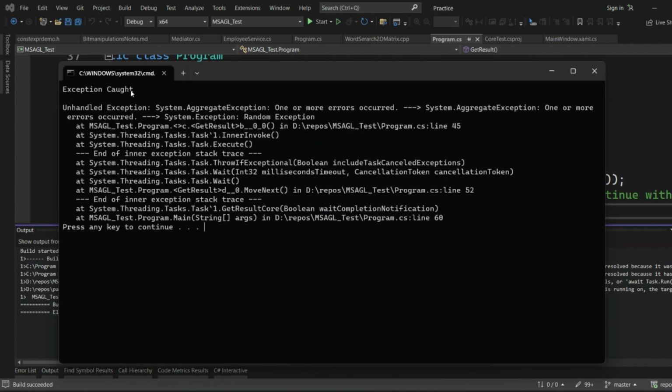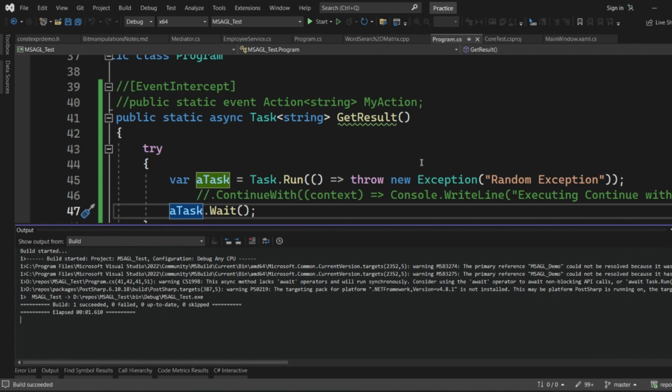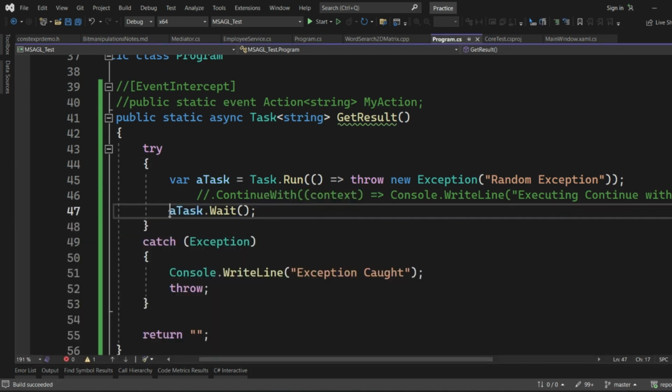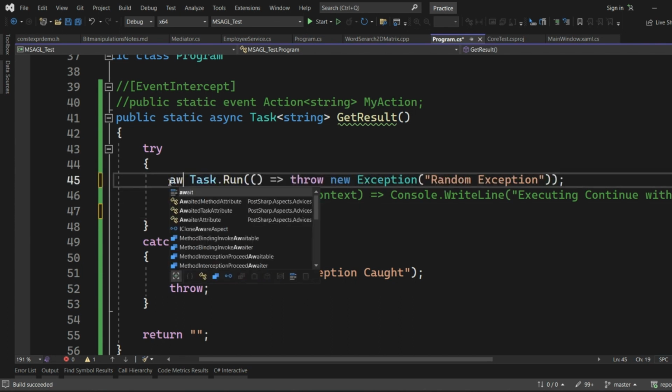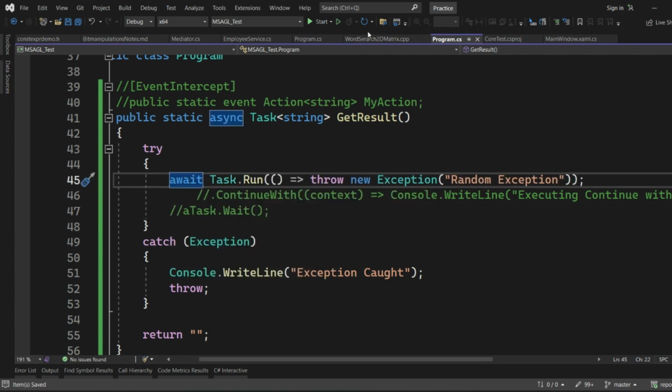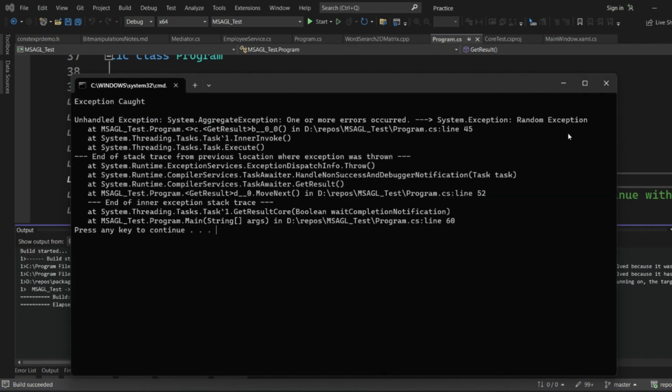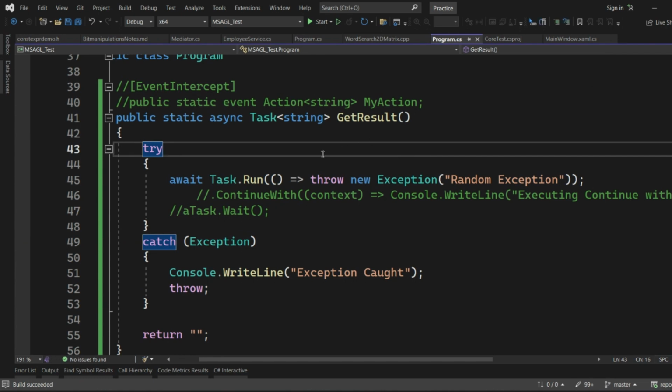So you can see now the exception is getting caught in the catch block, and exception details are also seen in the console window. So let me try one more thing. Instead of waiting for this particular task, I will do await. Let me try to run this code once again. Yeah. Again, the exception is getting caught and rethrown to the main application.